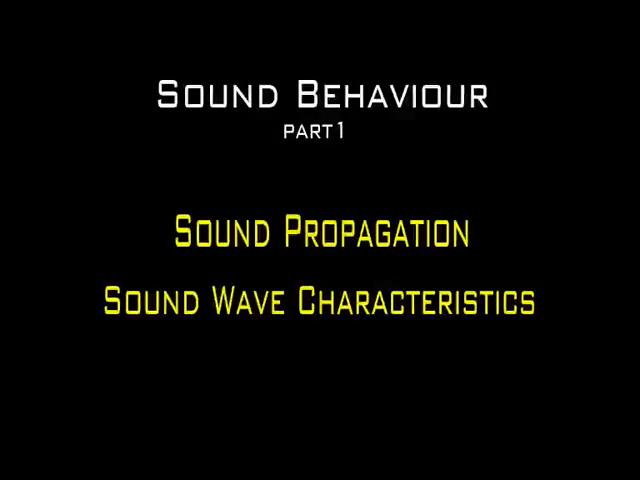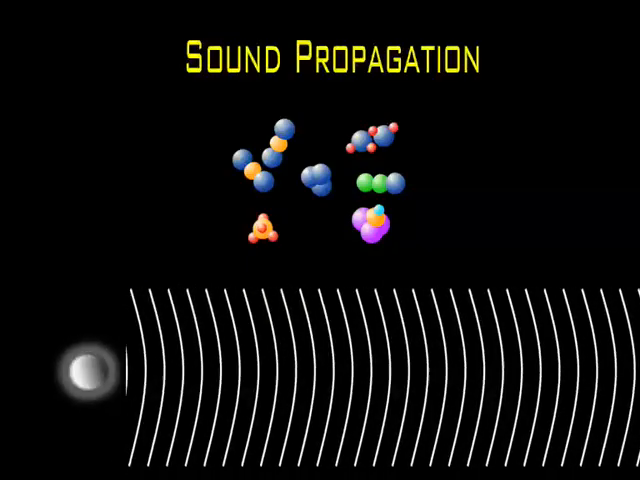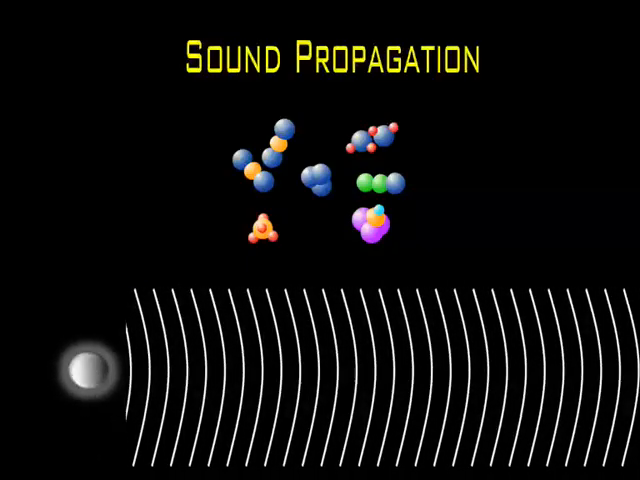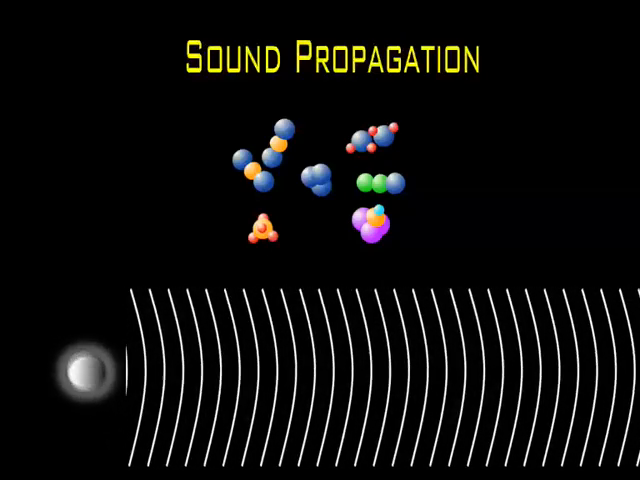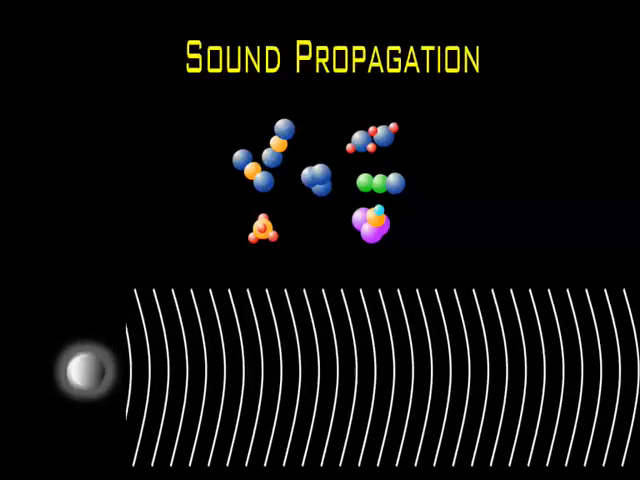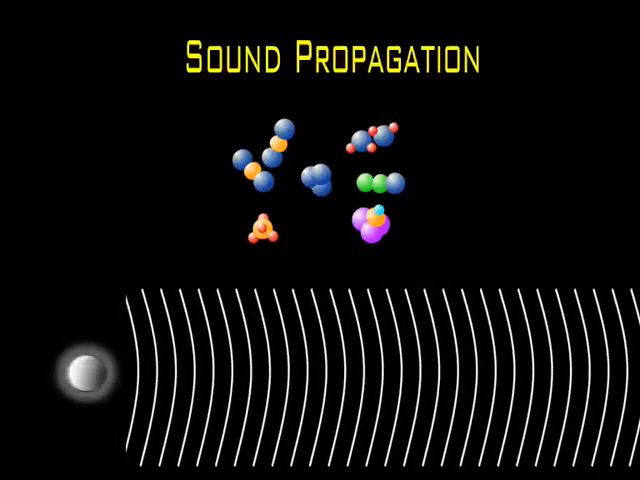In this chapter, we're going to talk about sound propagation, vibrating sources and particles interaction. You should be aware that the air is made of molecules. Sound is a wave which is created by vibrating objects and propagated through a medium from one location to another.